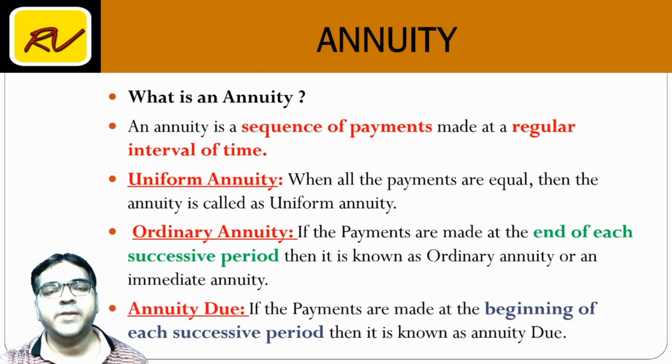The second type is annuity due. It is the opposite. If the payments are made at the beginning of each successive period, then it is known as annuity due. So instead of the 30th, if I pay on the 1st of every month, then such an annuity is known as annuity due.